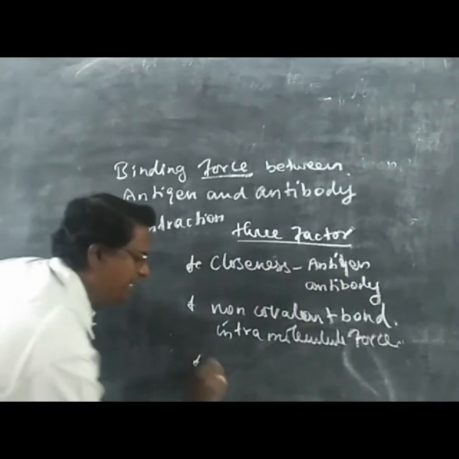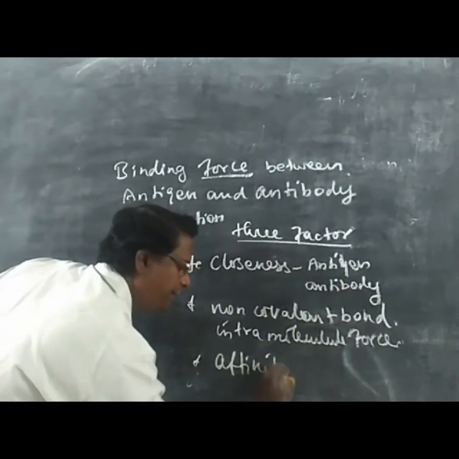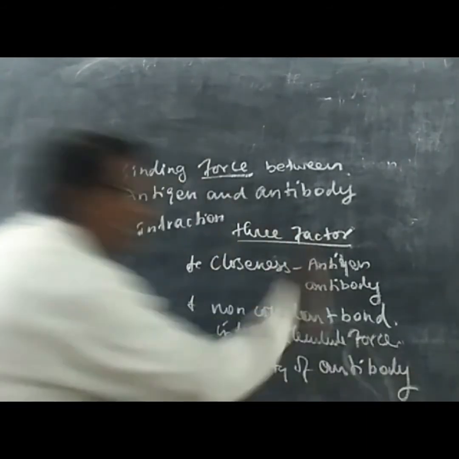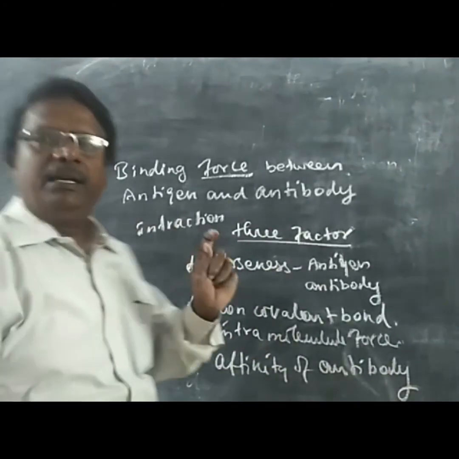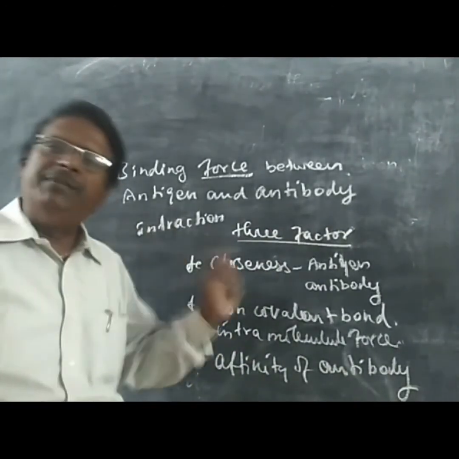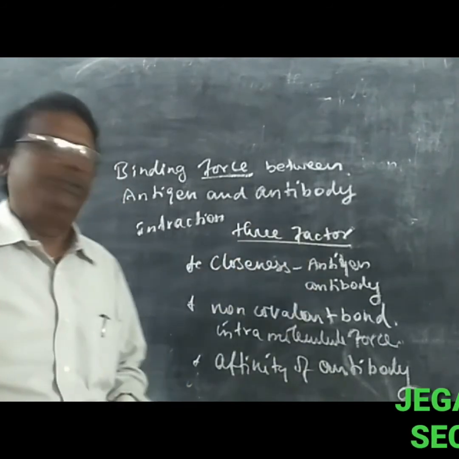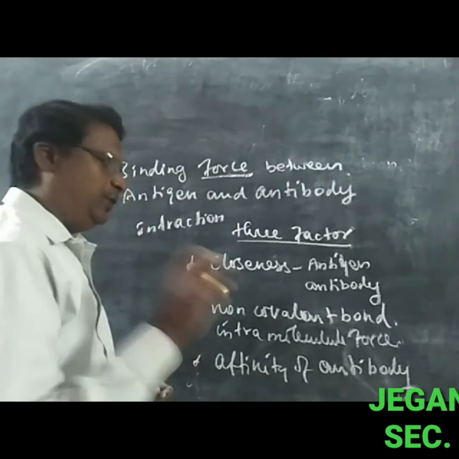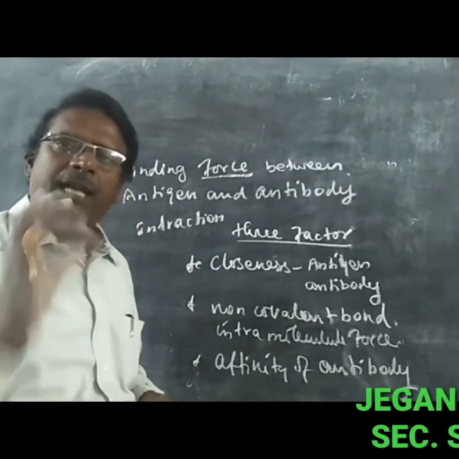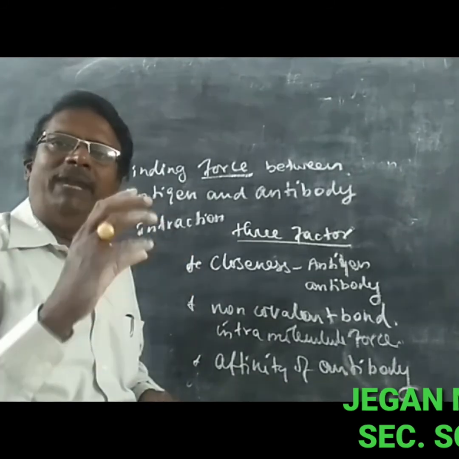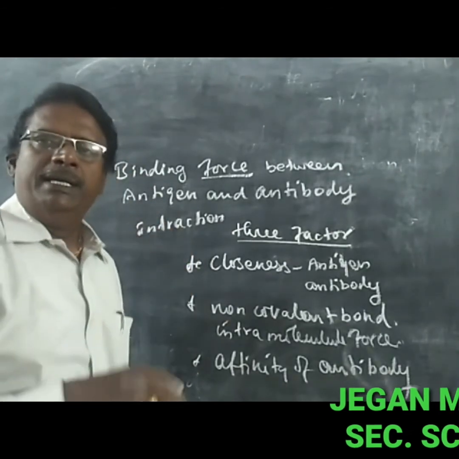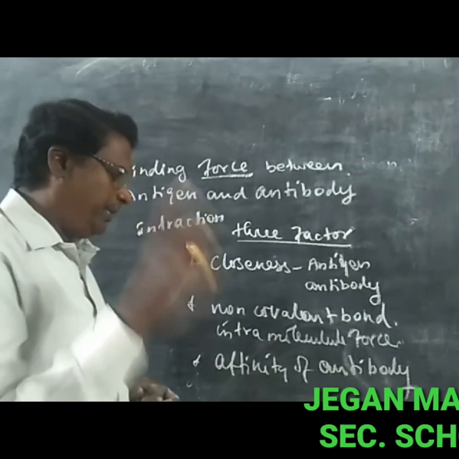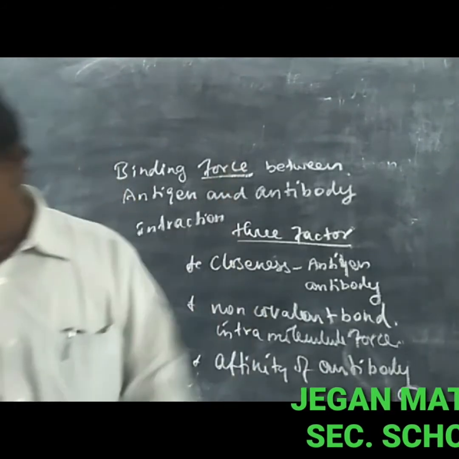The third one is the affinity of the antibody. So these are the three factors involved in the force between the antigen and antibody. The first is the closeness of antigen and antibody. The second is that a non-covalent bond is formed, an intramolecular force. The third is the affinity of the antibody.